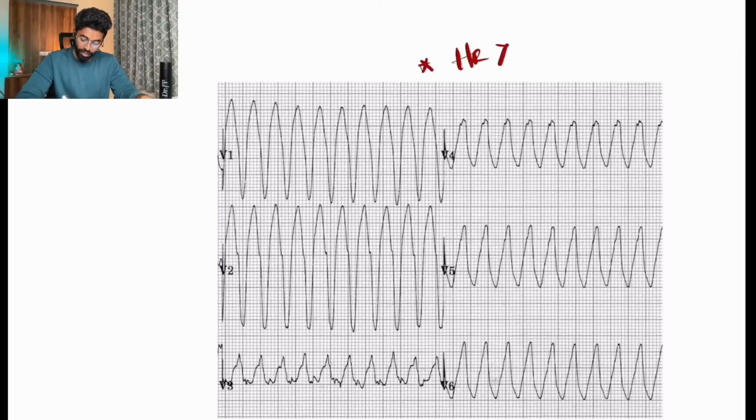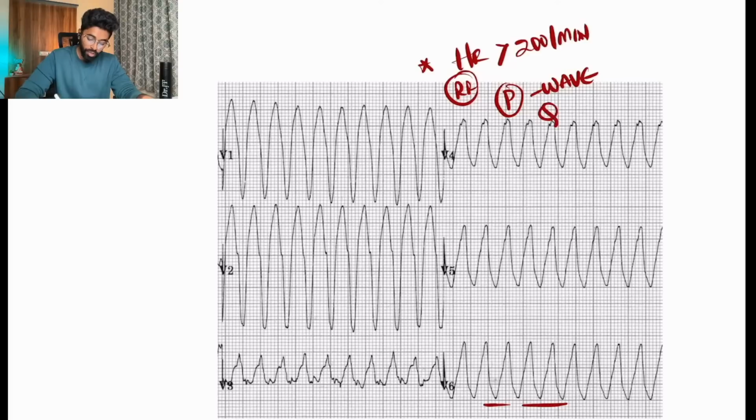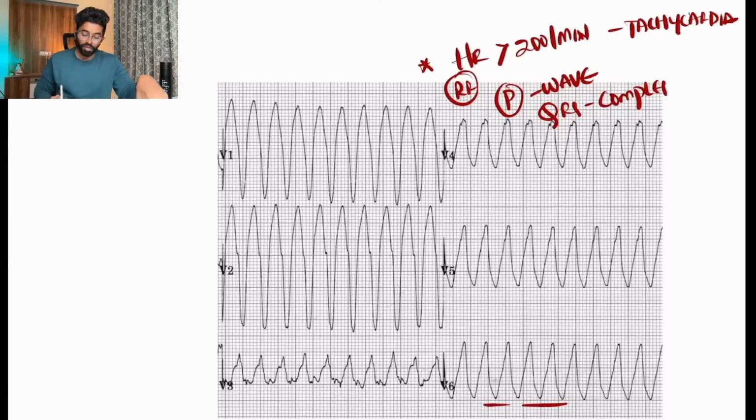And here, the heart rate is again more than 200 per minute, almost 240 to 250, with a regular rhythm. We can't clearly see the P wave here because broad QRS complexes are present, but tachycardia is present. As I said, if the SA node is not activating the AV node and the AV node is not activating the bundle of His, then we will have broad QRS. Here we can't appreciate the P wave, which might be submerged into the QRS. But what is the reason for the broad QRS here?